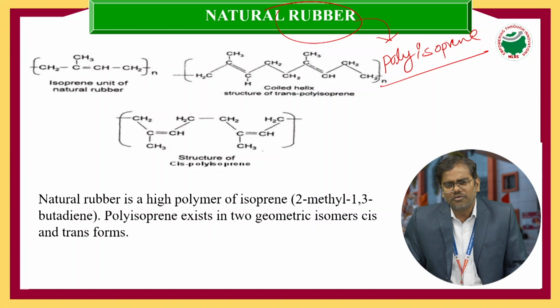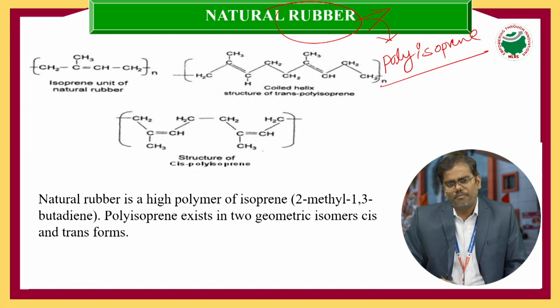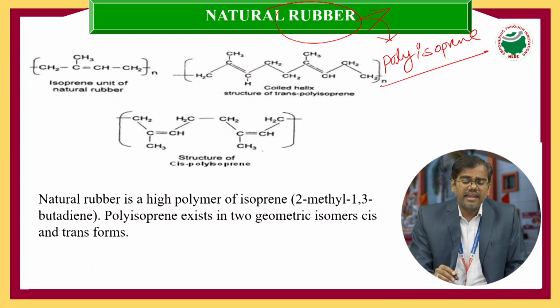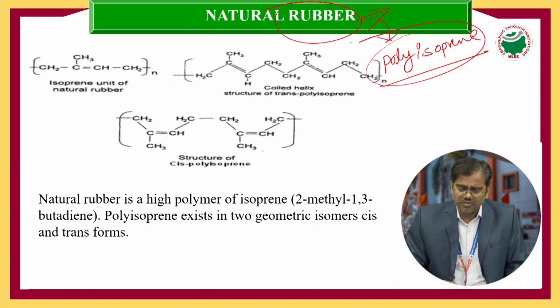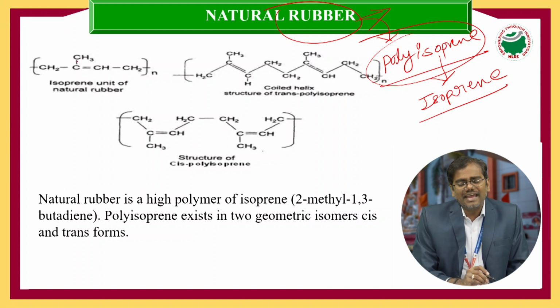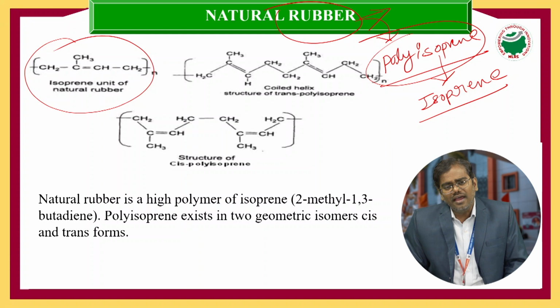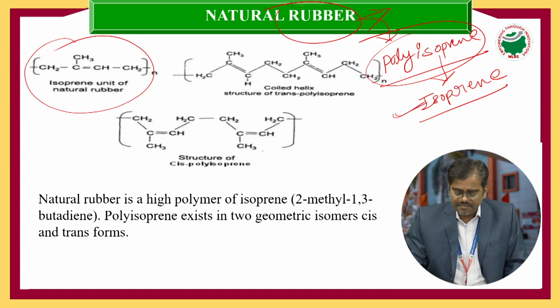A macromolecule is said to be a polymer. So rubber is also a type of polymer. That's why another name for natural rubber is polyisoprene. The monomeric unit is isoprene, and the other name for isoprene is 2-methyl-1,3-butadiene. This structure is isoprene.